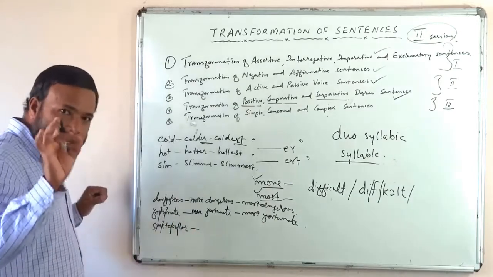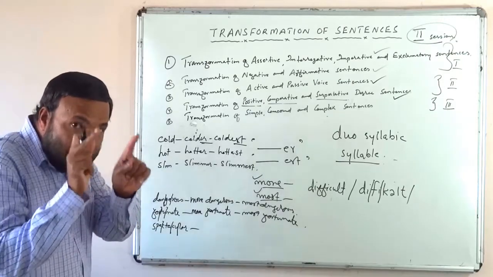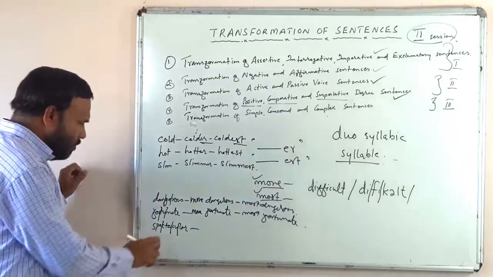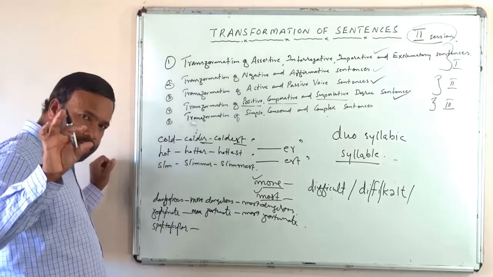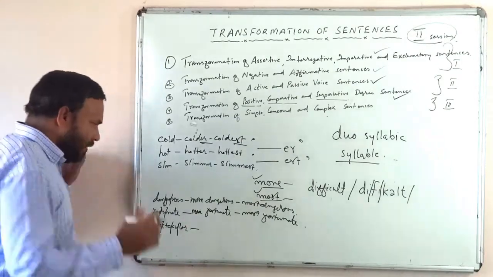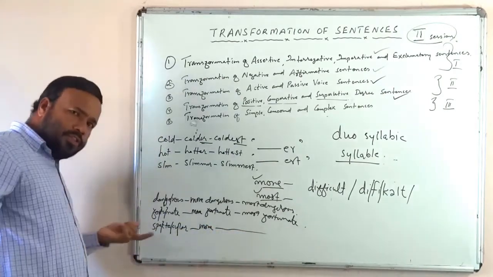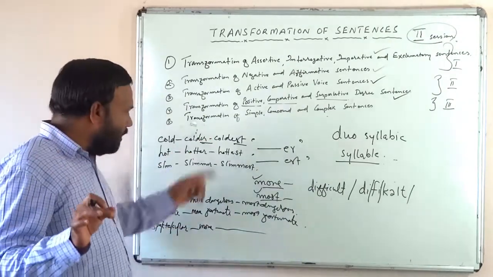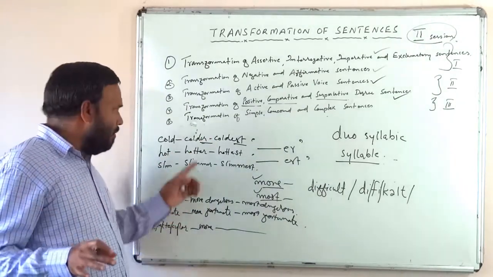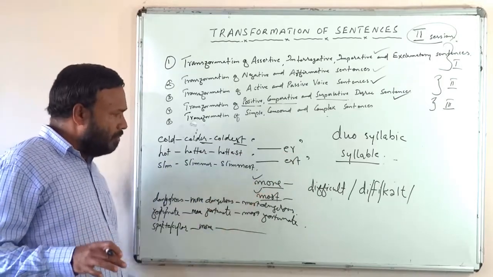Spectacular. How many syllables? How many natural divisions of sound are occurring? Four, isn't it? So, four syllables. If an adjective contains three or more syllables, we use more and most. So, spectacular, more spectacular, most spectacular. If the adjective is monosyllabic, simply add -er and -est, and with trisyllabic and longer adjectives, just add more and most.